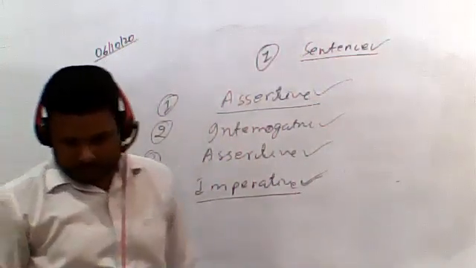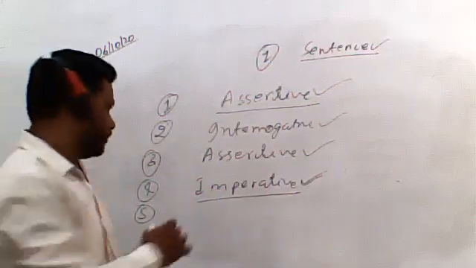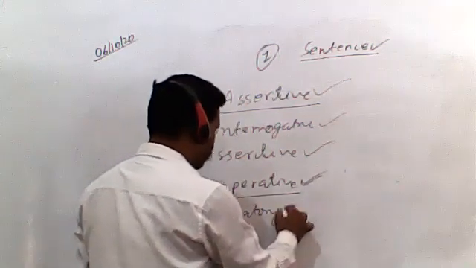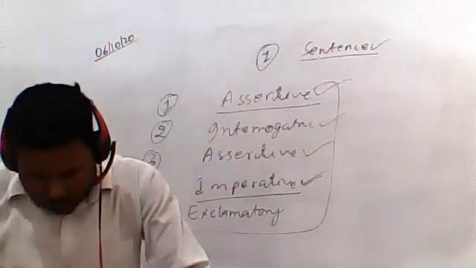So in the fifth sentence, what a great achievement, it is exclamatory. ये कौन सा sentence हो जाएगा अपना? Exclamatory sentence हो जाएगा.